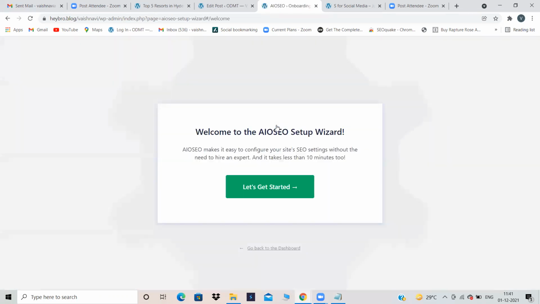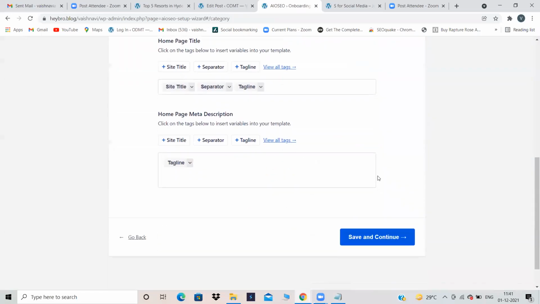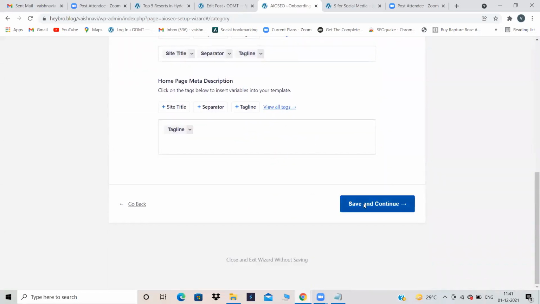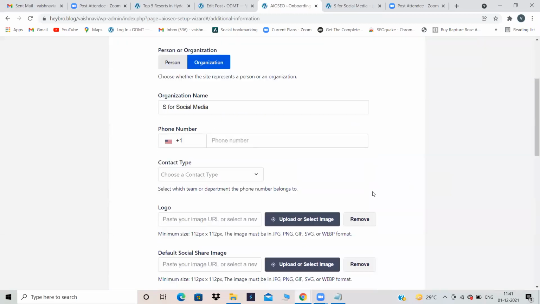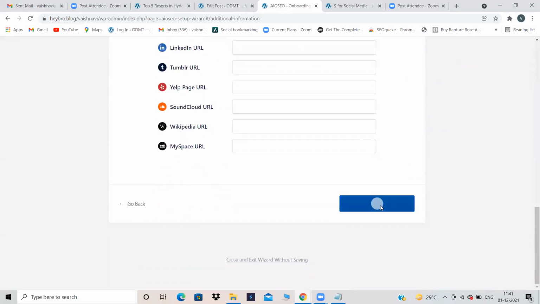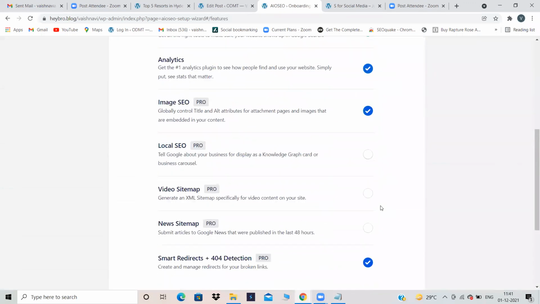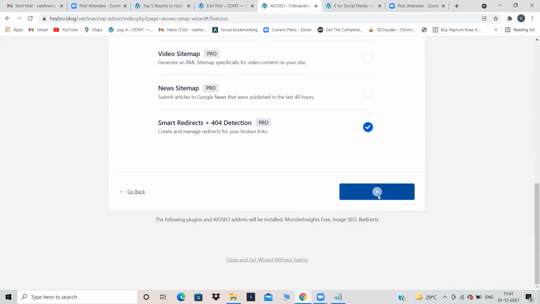Okay, I have installed the All-in-One SEO plugin and I have activated it also. Then this kind of tab appears: Welcome to the All-in-One SEO setup wizard. Let's get started. Here, no need to give any details. Just click on save and continue. And one more option appears. There also click on save and continue. And at the end, there will be a skip button. Just click on skip. Again, save and continue.